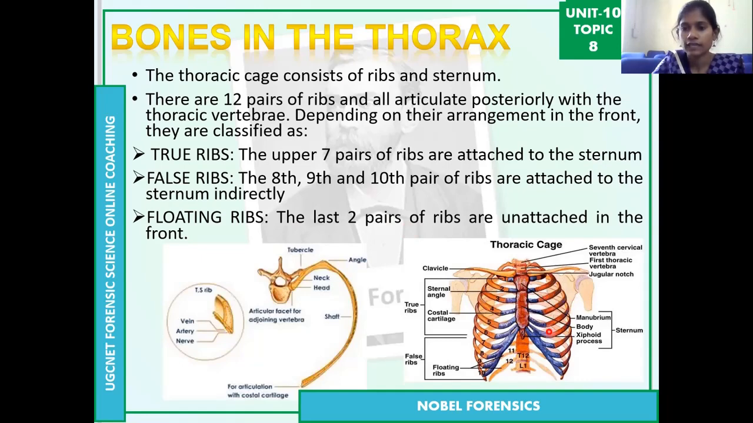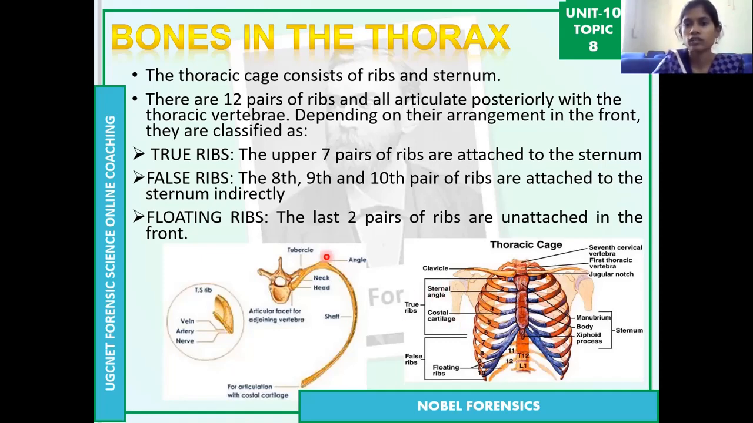If you look at this diagram, the 7 pairs individually connect to this sternum. Those are the true ribs. Then coming to the false ribs, the 8th, 9th, and 10th ribs combine, and they attach to the sternum only at one region, not individually. Those are the false ribs.